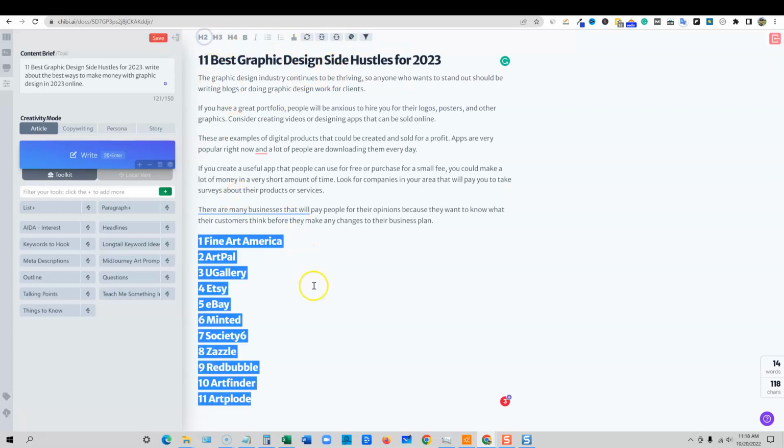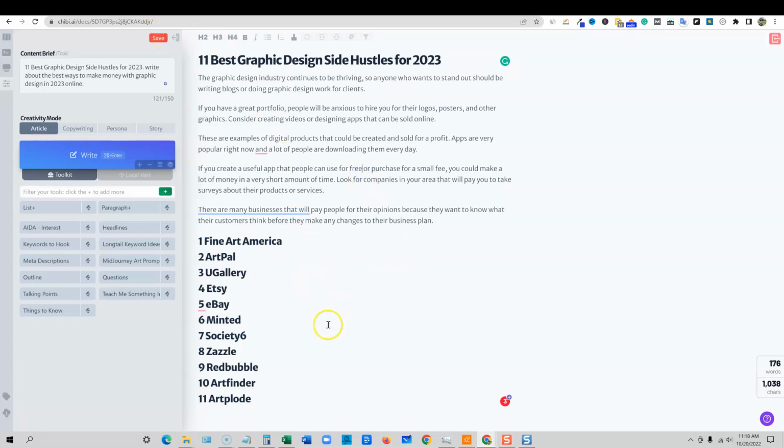And I'm going to make these all H2s. I like the font that they use. For some reason, it's refreshing to see a different font compared to what a lot of other tools are using. I hope that they stick with this.